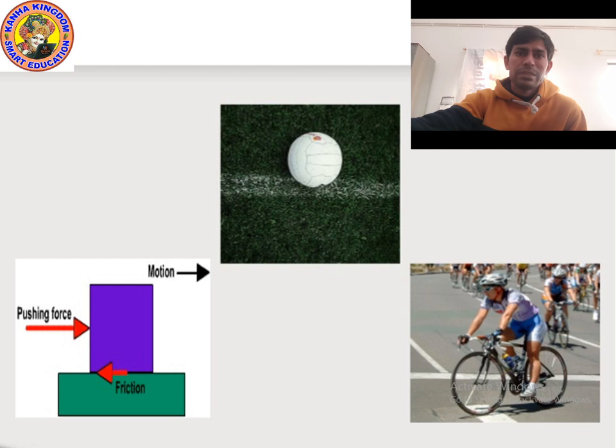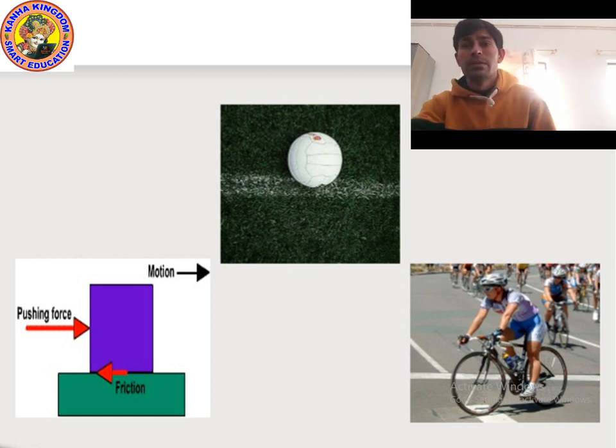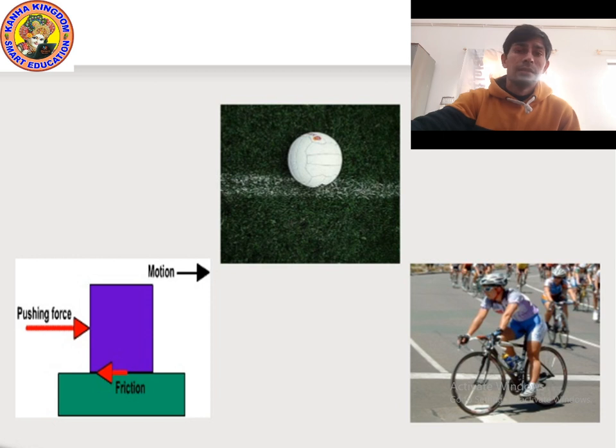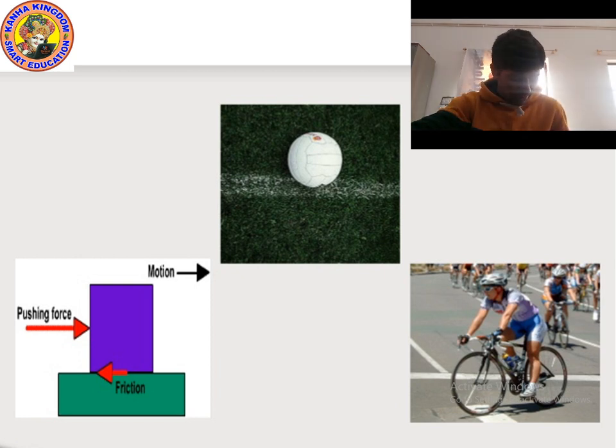Whenever any motion is happening, friction force will apply, but it will always be in the opposite direction. Because the friction force is working, that's why the bicycle slows down and stops. As you can see in the picture of a ball, if you throw the ball, then after some time on the ground it will automatically stop. The reason behind it is nothing but friction.